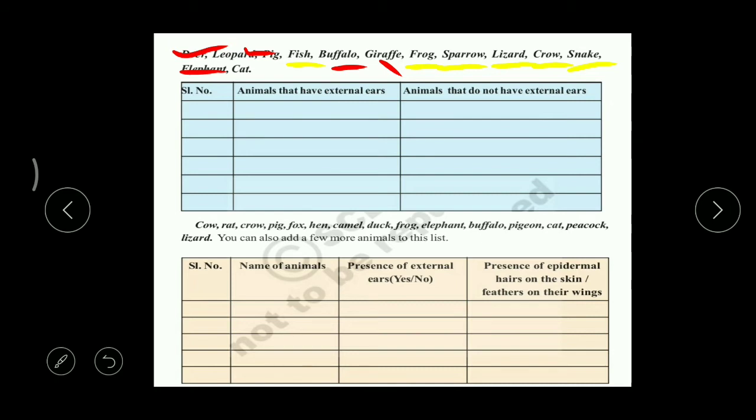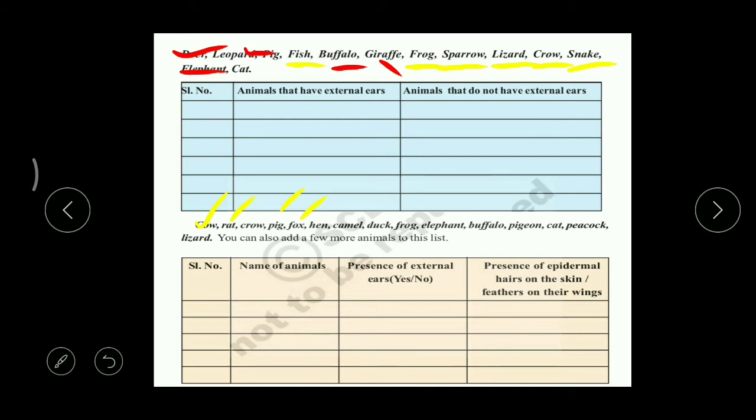Now, take the first example. What is that? Cow. In a cow, can you find any external ear or not? Yes. So in a cow we can find external ears, and hair is also present. And then rat. What about rat? In a rat also we can find both. Then take a pig, and in a pig also we can find both. And then a fox.